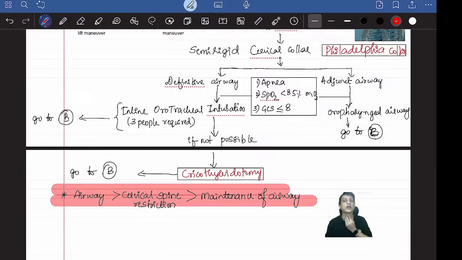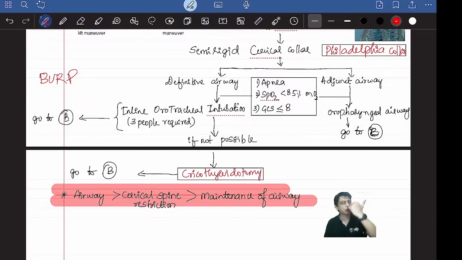It's called BURP: Backward, Upward, and Rightward Pressure. Not required for you, but you can know. The trachea should be pushed backward, posteriorly, upward, and a little rightward, so that the opening of the vocal cords will be easily seen by the one putting the tube. So minimum 3 people are required to do inline orotracheal intubation.